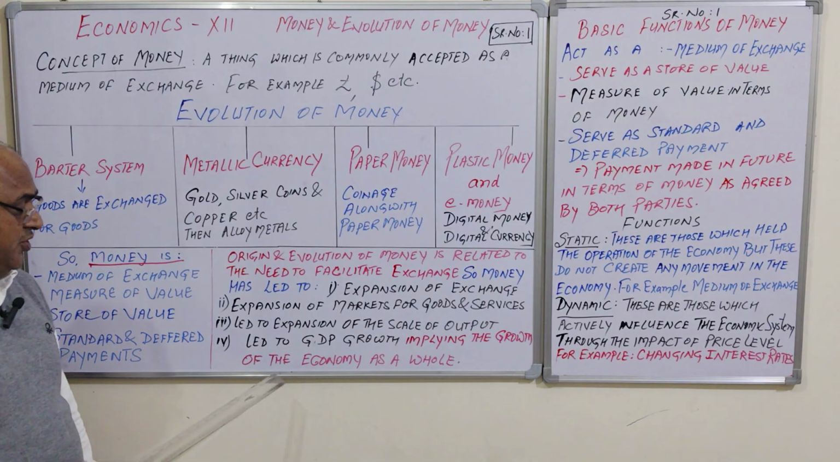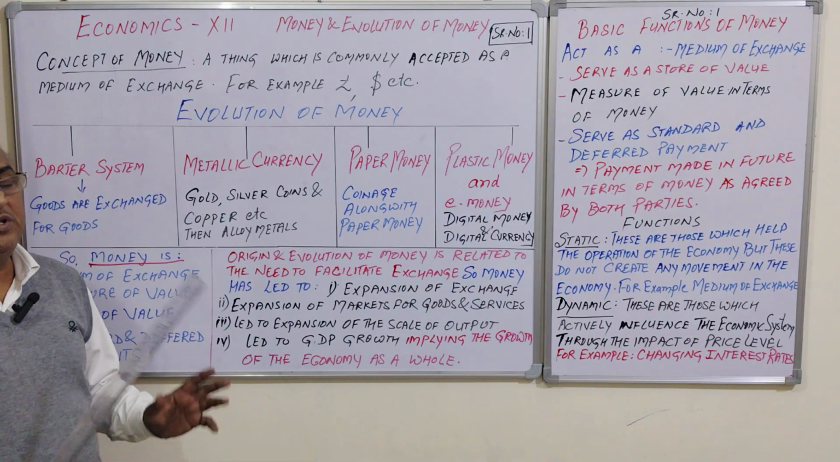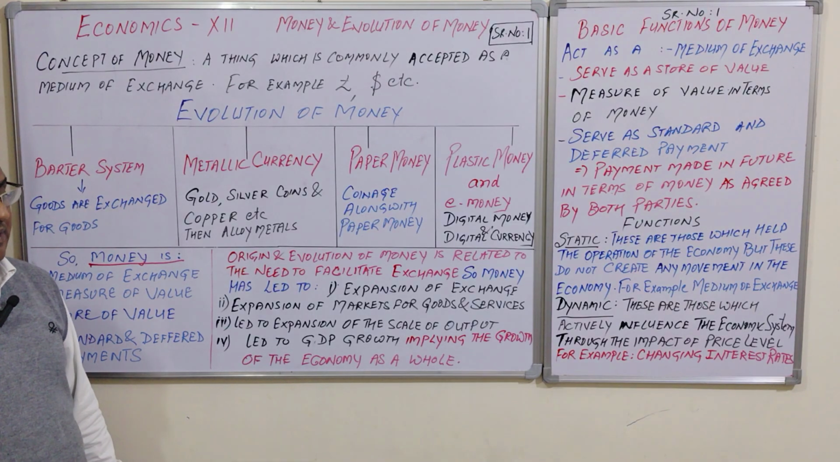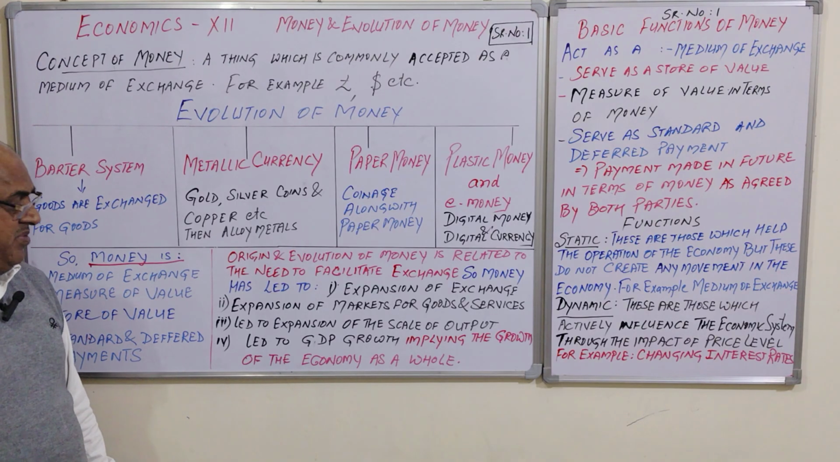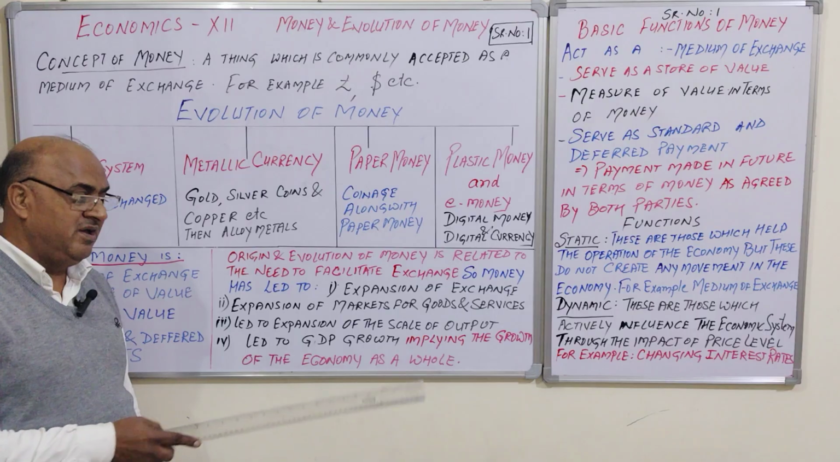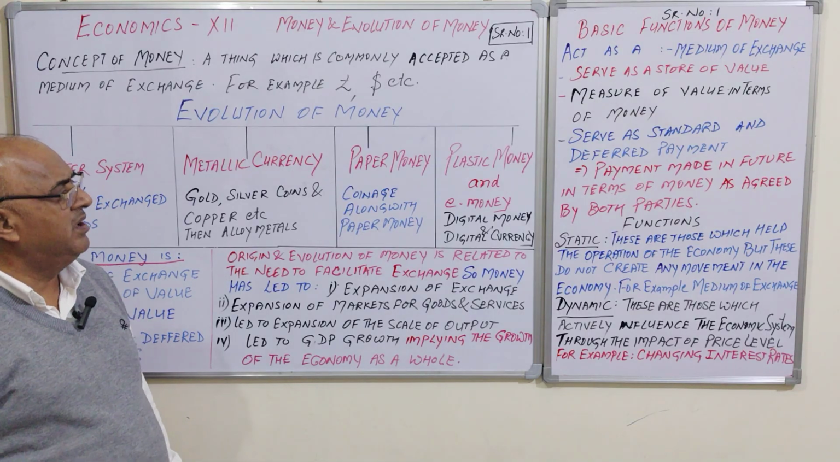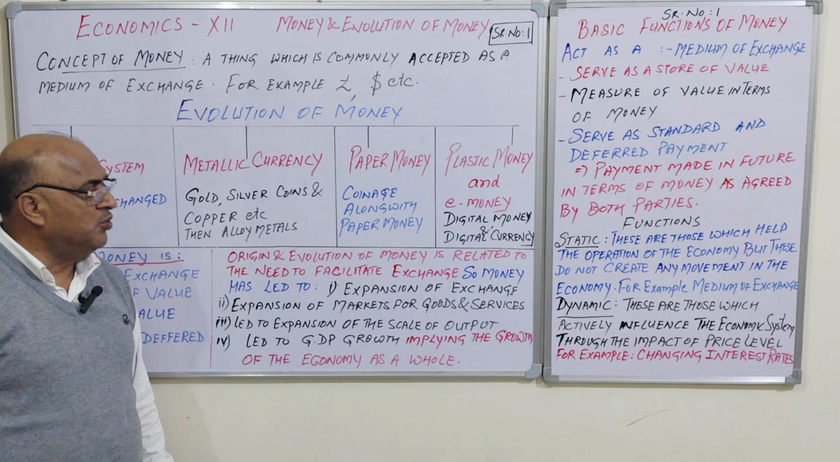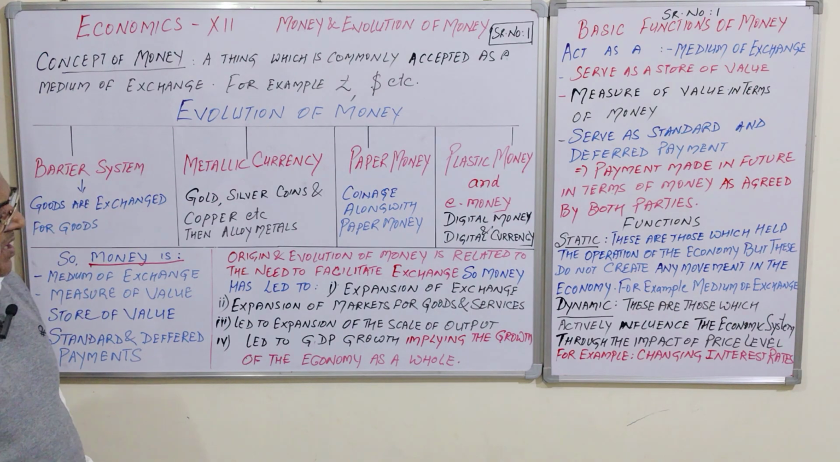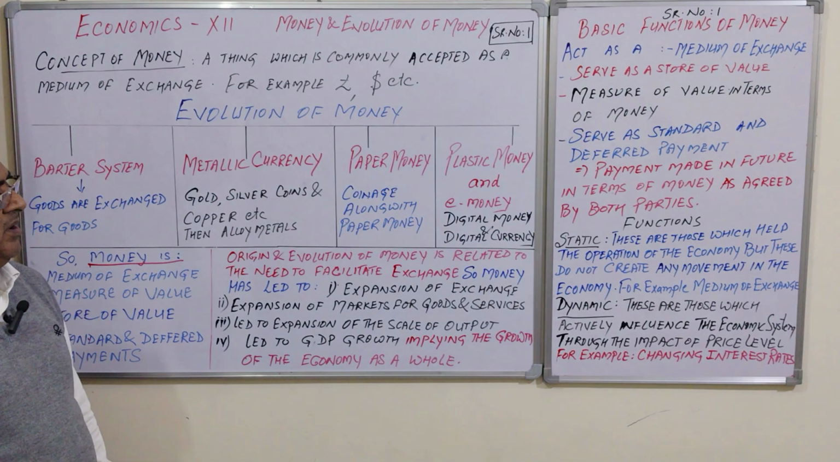Means the growth of the economy as a whole in all the sectors of the economy: primary sector, secondary sector, tertiary sector. Everywhere, if there is economic growth, there is economic development. So naturally, investment and production activity will increase. So people are using money in a smart way.